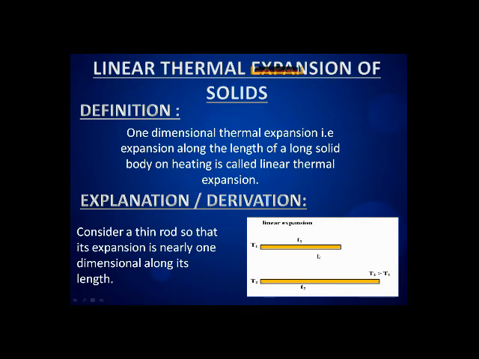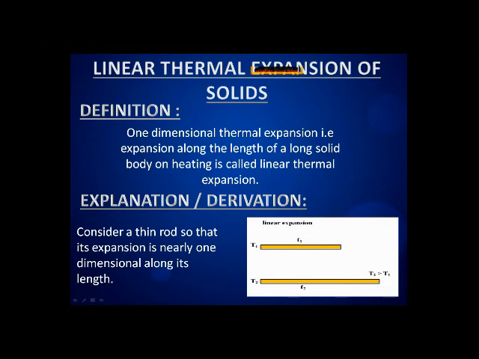So in this explanation, T1 is the initial temperature and L1 is the original length. But when we provide heat to this thin rod, what will happen? You observe that the length is going to increase. By providing heat energy or temperature, the length increases.